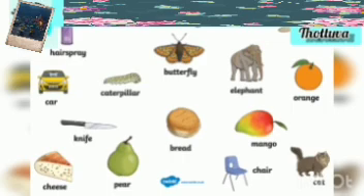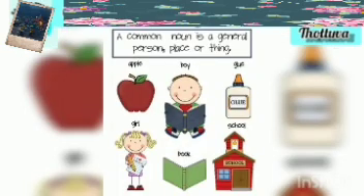And in the case of a thing, if I say eraser or if I say bag, for example, if I tell you bring me a bag, that means it can refer to any bag. I am just telling you bring me a bag, so you can bring me any bag. That doesn't mean that I need a particular bag. So there is no reference to which bag you must bring.